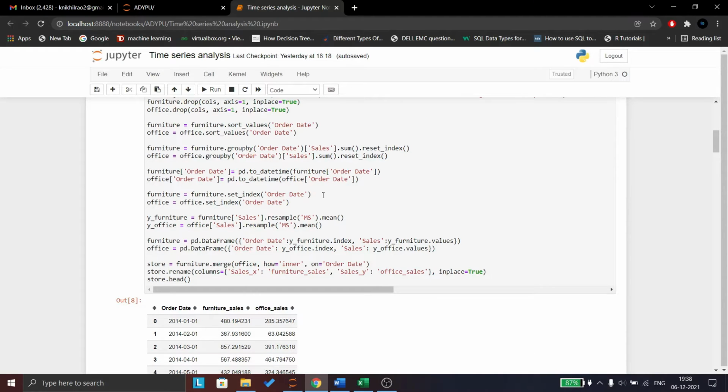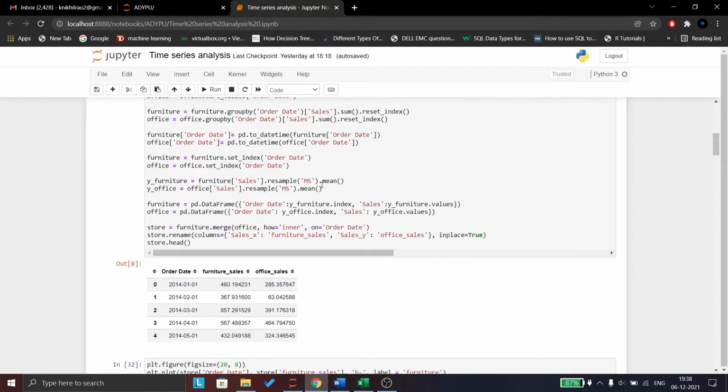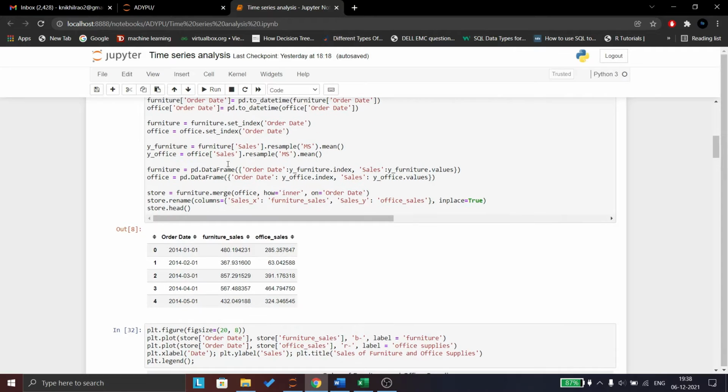After that, we are setting the order date as index, and with that we are taking the average of every month's sales and creating rows. As you can see here, for January 2014 we have this many sales, for Feb we have this many sales. So we are averaging total sales for both furniture and office supplies, and merging them into a store data.